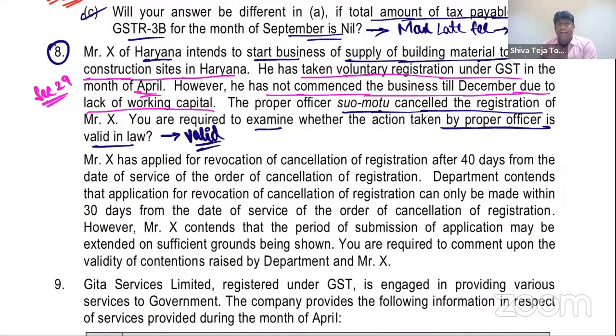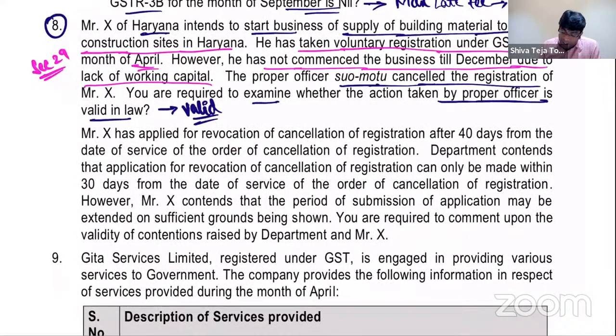Then, second possibility, he has violated any provisions of the act. Third, normal registered person did not file returns continuously for 6 months. Composition registered person did not file returns for continuous 3 quarters. Then last possibility, my dear friends, a person has taken voluntary registration but did not commence with the business within 6 months from the date of registration. Since that is violated, proper officer can cancel the registration. Next slide. Mr. X has applied for revocation.